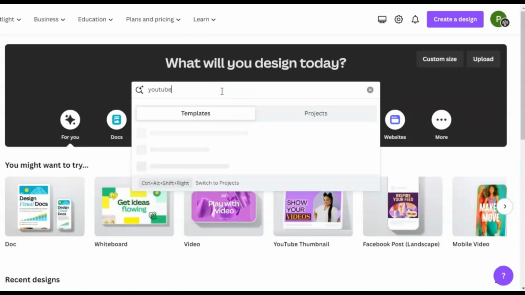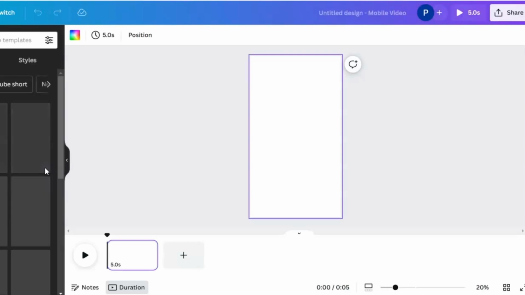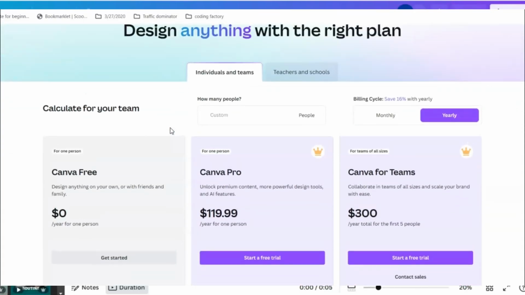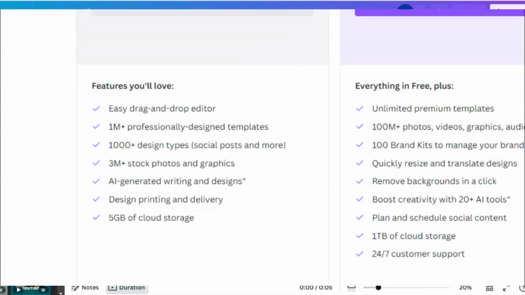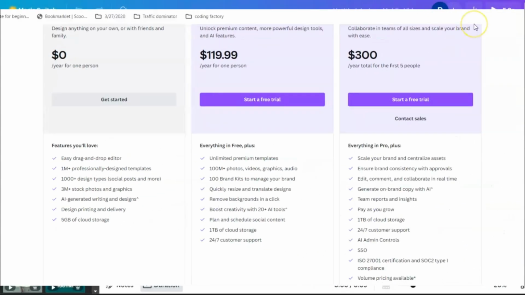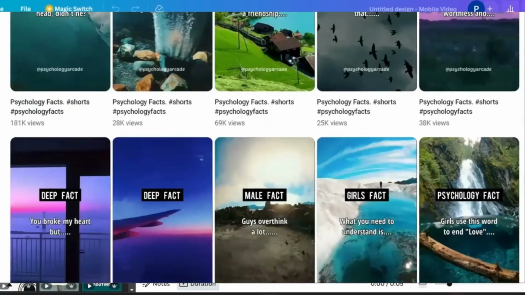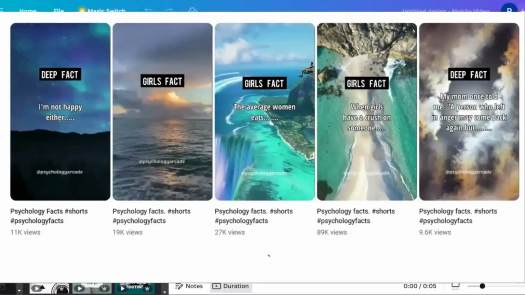Once you're in, search for YouTube Shorts and choose a blank template. Now, let's add a dash of flair. To unlock Canva's full potential, you might want to sign up for their free trial. With the free trial, you will be able to use all the pro features for a month, and after that, you can cancel anytime. But guess what? 30 days is more than enough time for you to whip up thousands of short videos for your YouTube channel.